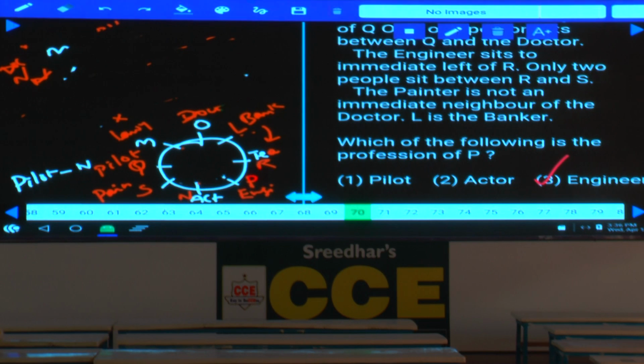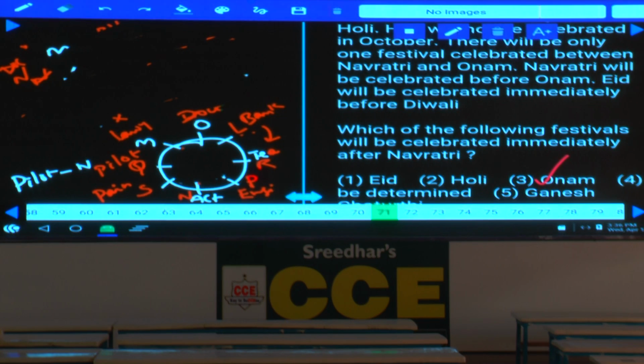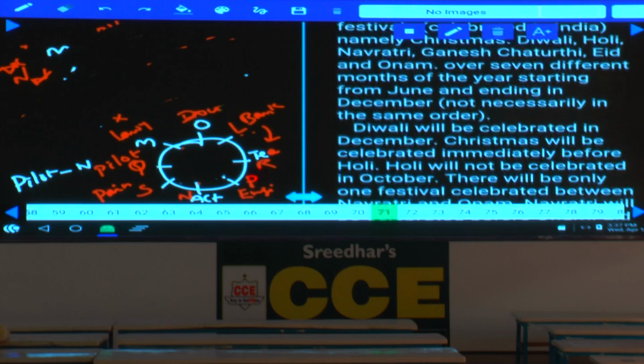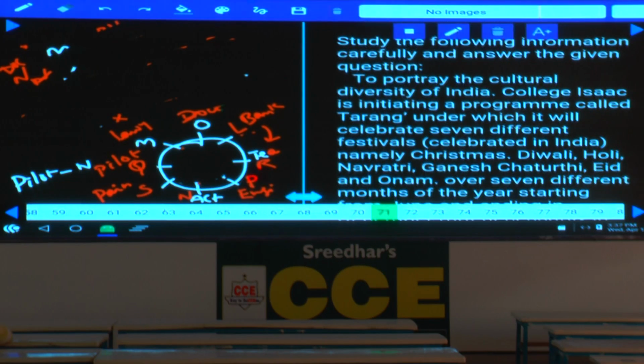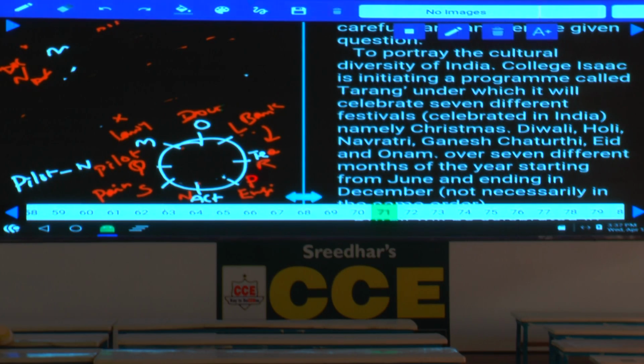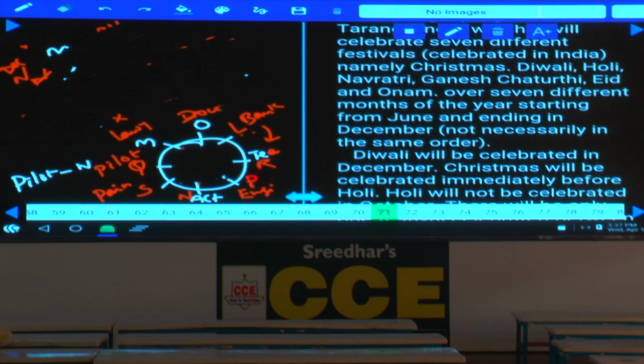Then 71 to 75. Now question number 71 to 75, what is information here? Now to portray the cultural diversity of India, College IJAC is initiating a program called Tarang, under which it will celebrate 7 different festivals, namely Christmas, Diwali, Holi, Navratri, Ganesh Chaturthi, Eid and Onam, over 7 different months of the year, starting from June and ending in December.